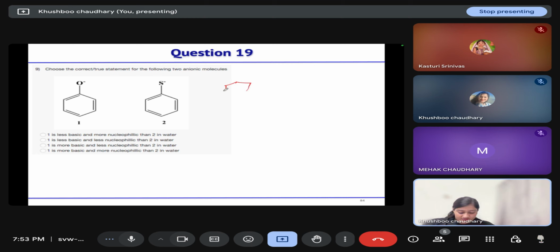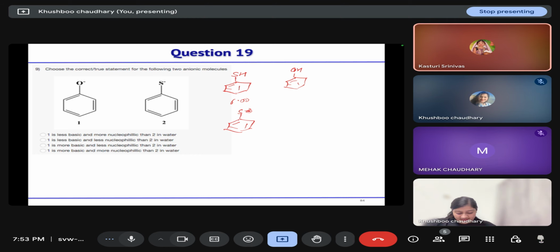As we saw, thiophenol has a pKa of around 6, and phenol has a pKa of around 10, and its anionic species is more stable. That means this is more acidic, so less basic, and this is less acidic, so its conjugate base is more basic.